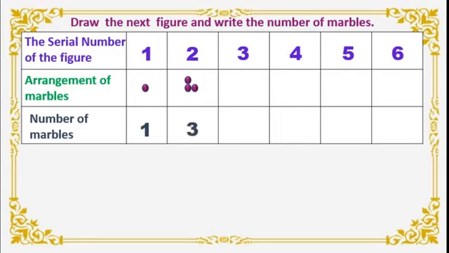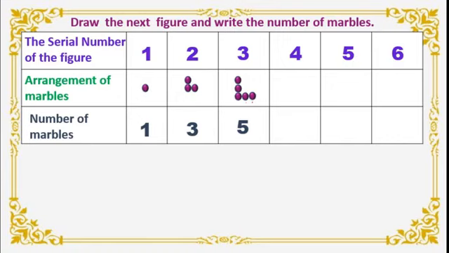Okay. Same pattern we will follow for the third serial number. See this. 1, 2, 3. This is our earlier pattern. Isn't it? I am going to add 1 here. So, in the vertical position there are 3 marbles. I am going to add 1 more here. So, in the horizontal position also there are 3 marbles. Come on dear students, count the marbles. 1, 2, 3. This is 4. This is 5. Correct? So, I have used 5 marbles.